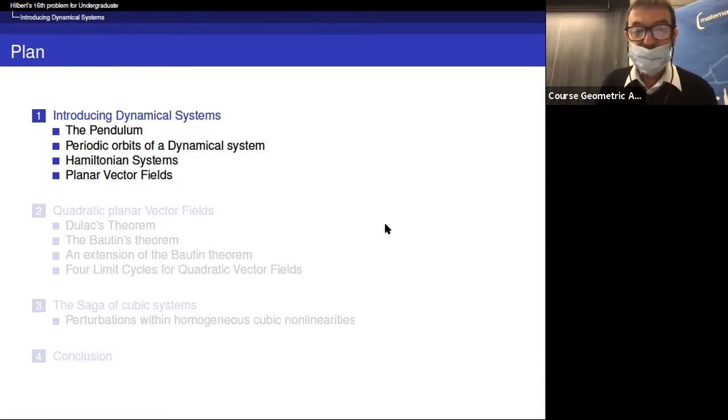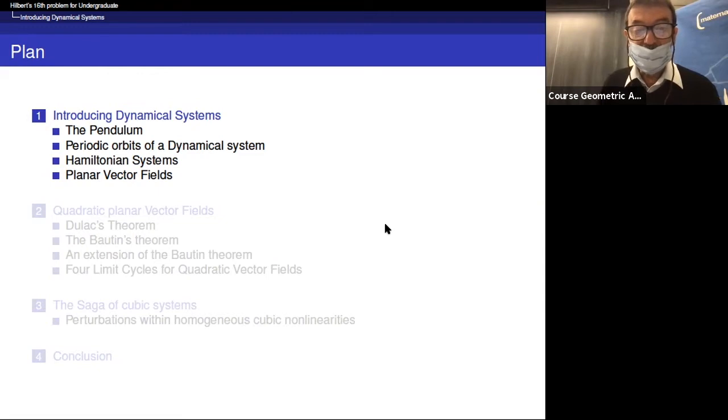One is due to Dulac, and another one, in the spirit of Dulac's theorem, is Bottin's theorem. And then I will talk about extension of the Bottin theorem and about the possibility to find 4 limit cycles by bifurcation of quadratic vector fields, small bifurcations of quadratic vector fields.